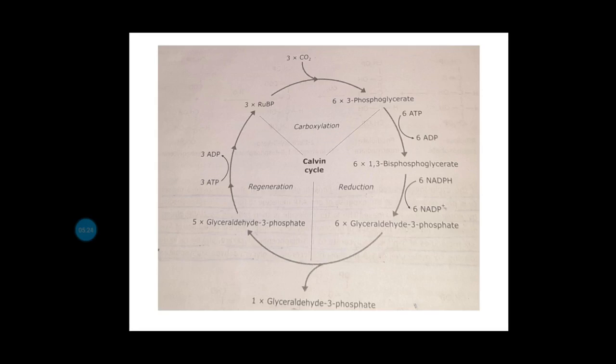After that, all the 3 carbon molecules, like 1,3 bisphosphoglycerate and glyceraldehyde 3-phosphate, are 6 molecules. After producing the glyceraldehyde 3-phosphate, one molecule of glyceraldehyde 3-phosphate produces sugar, and the other 5 molecules of glyceraldehyde 3-phosphate are used to regenerate RuBP.